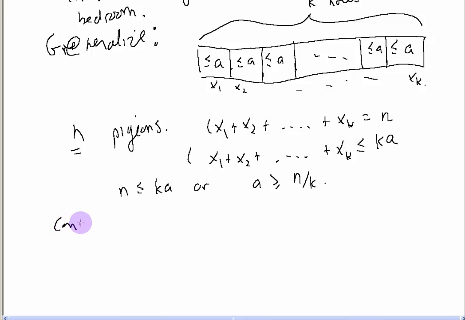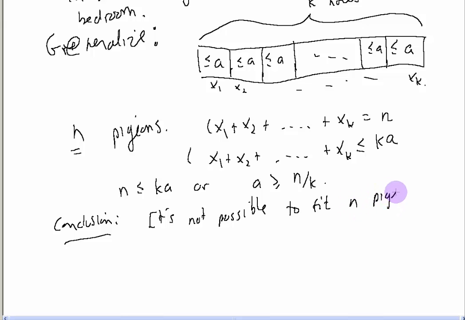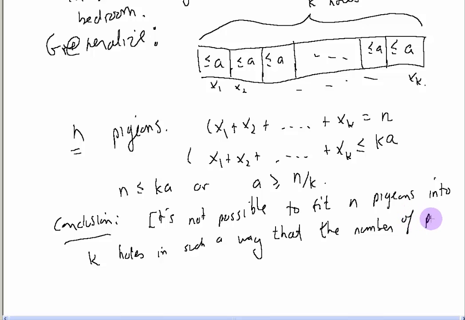So what's my conclusion here? It's not possible to fit n pigeons into k holes in such a way that the number of pigeons in each hole is less than n over k.